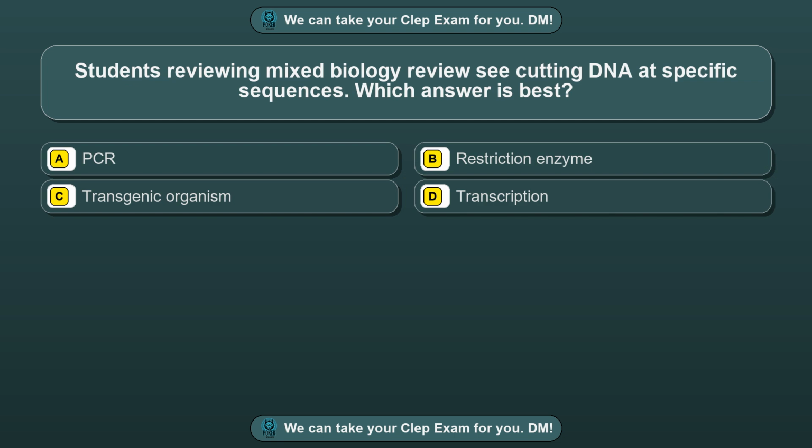Question 19. Students reviewing mixed biology review see a clue about cutting DNA at specific sequences. Which answer is best? Option A, PCR. Option B, restriction enzyme. Option C, transgenic organism. Option D, transcription.